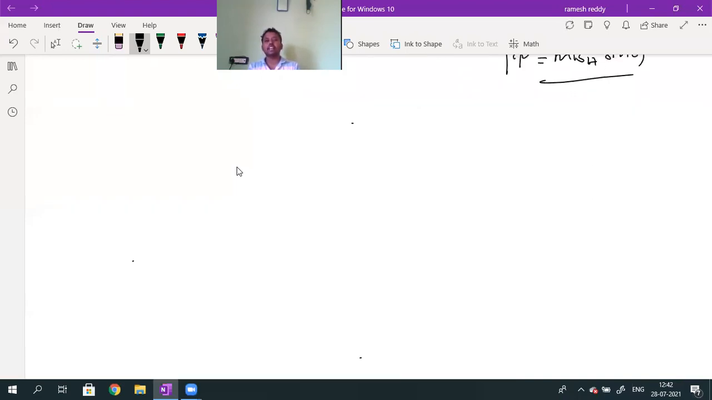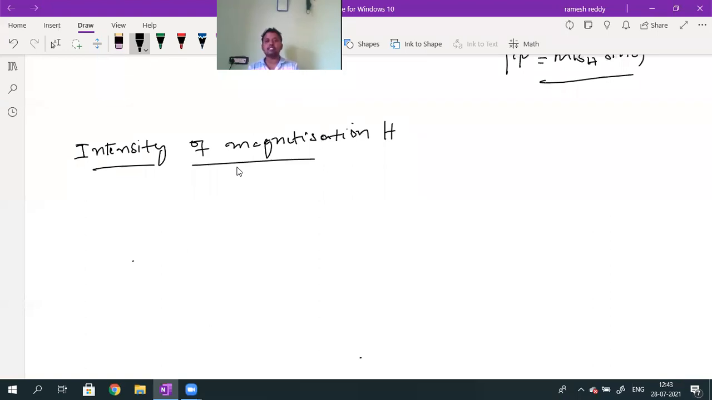Actually, what is the meaning of intensity of magnetization? Yesterday, one student sent me this doubt. Actually, this has to be discussed in further classes. But yesterday he asked, sir, what is intensity of magnetization? We need to define it in further classes, when we study the classification of magnetic materials, where we need to study intensity of magnetization.